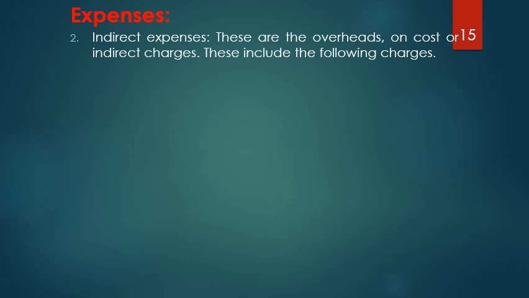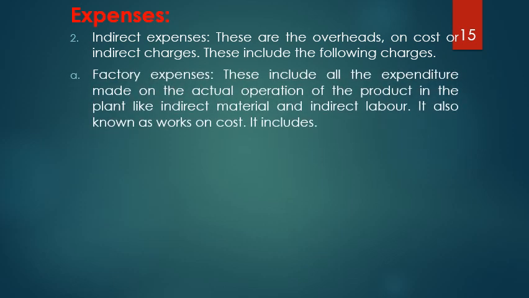Then the next category is indirect expenses. This is a huge list. Indirect expenses form a very huge list. What are they? Factory expenses, termed as factory overheads or factory on cost. These are the three differently used terminologies: expenses, on cost, overheads. If those additional expenses are incurred in the factory, then they are called factory expenses. Like this could be